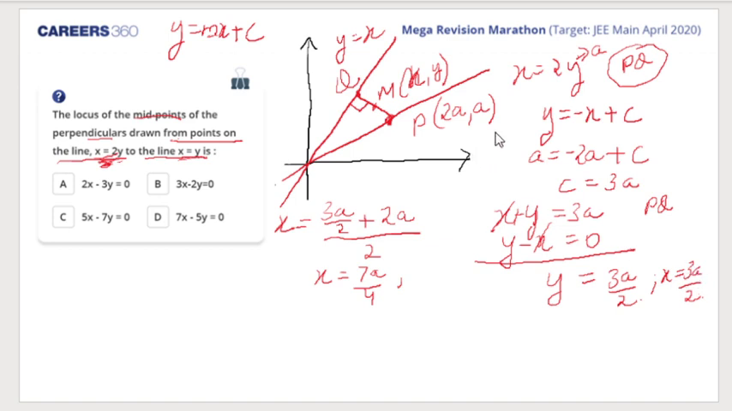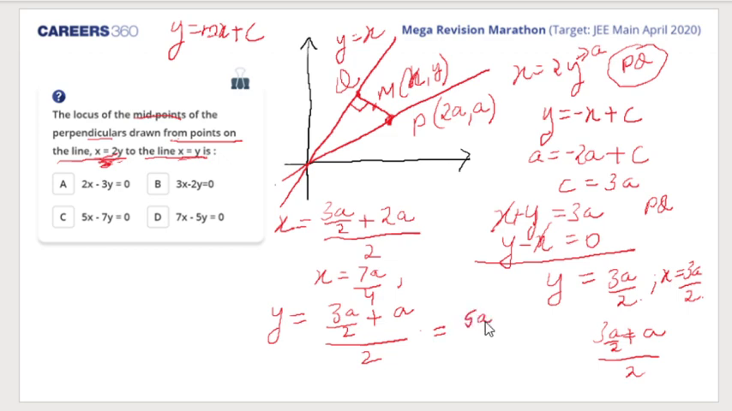Similarly, y, what do I get? 3a by 2 plus a, divided by 2. I do it here only so that you don't get confused. 3a by 2 plus a, that's the y coordinate of P, divided by 2. So what do we get? 5a by 4. Am I right?